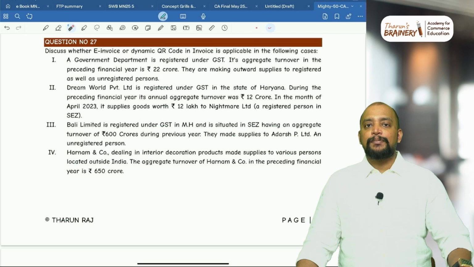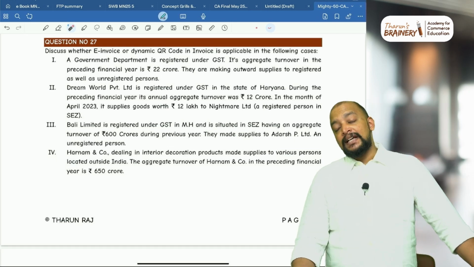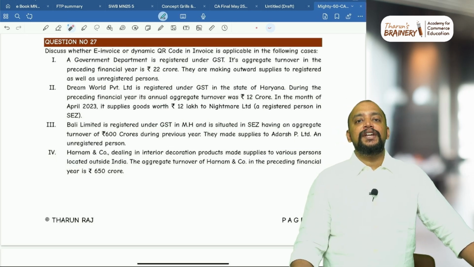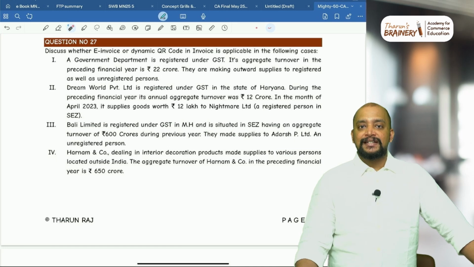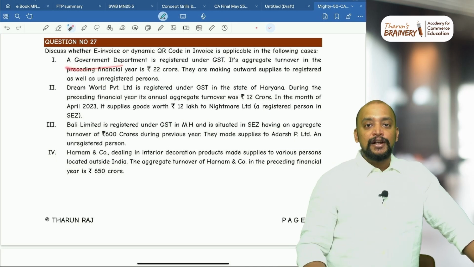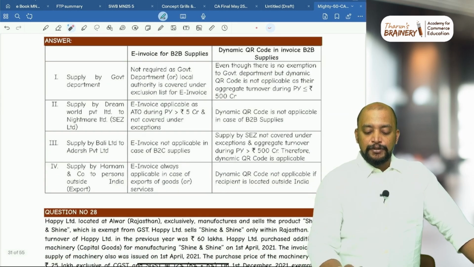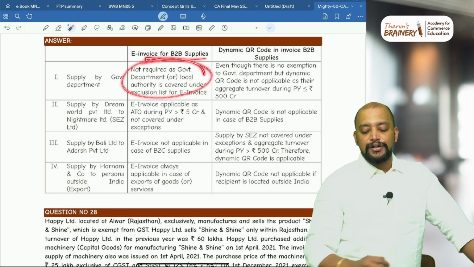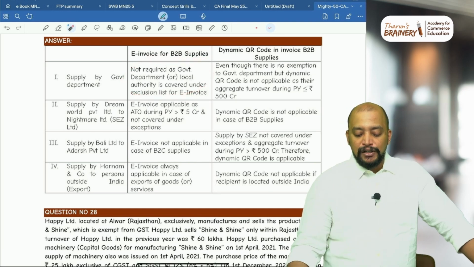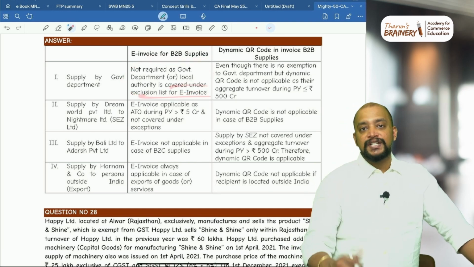So for B2B supplies, generally they need to give e-invoice, but there are some people who are not required to give e-invoice. Who are they? So that is biggest. In that, government department is there. So for B2B supplies, e-invoice is not required, as government department or local authority is covered under exclusion list for e-invoice.